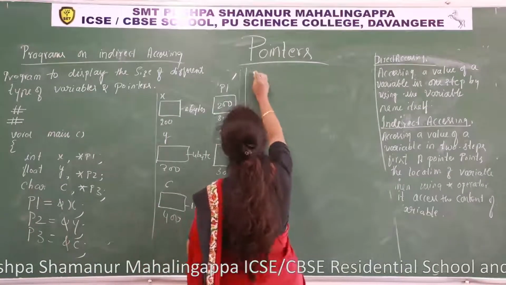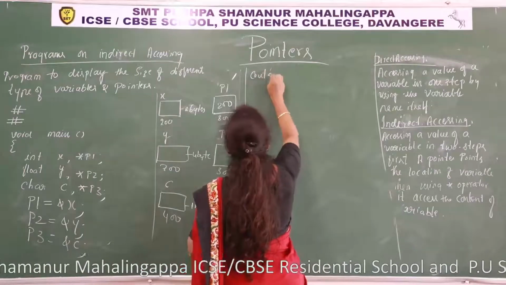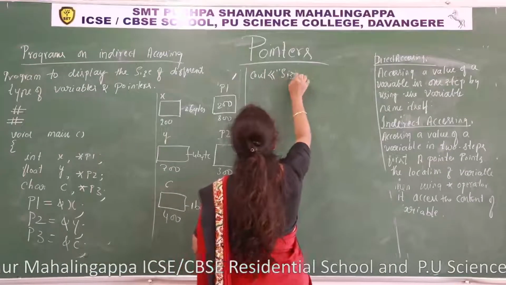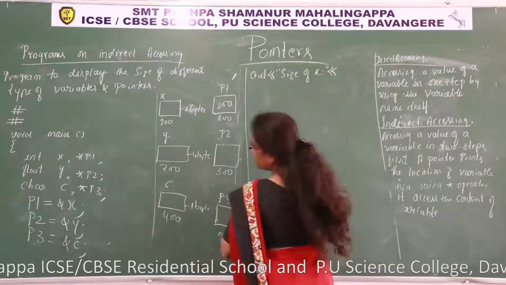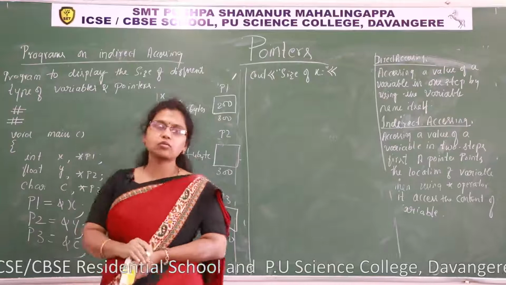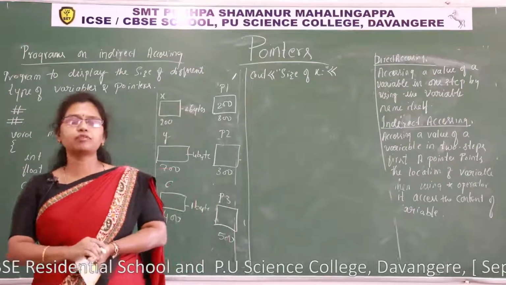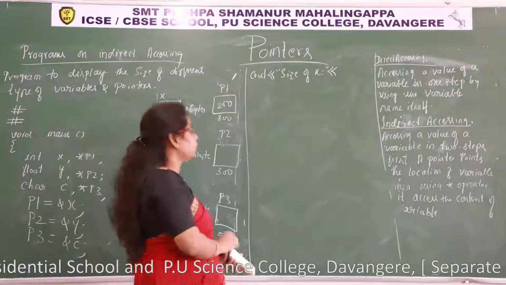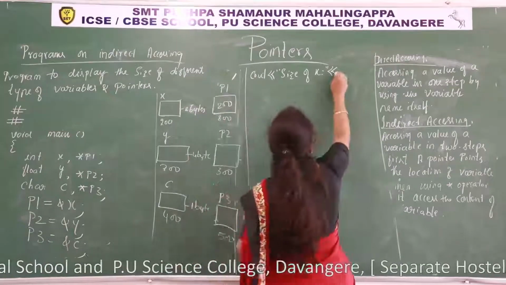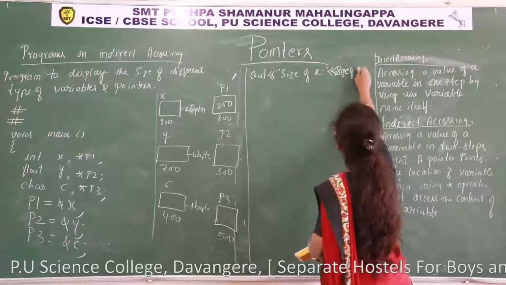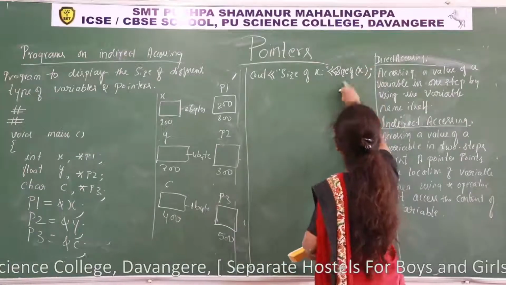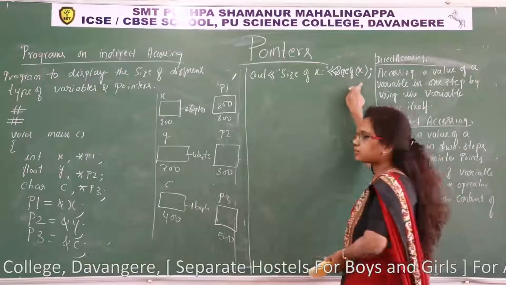Now, see out, size of x. We all know there is an operator called sizeof operator. It returns the size of a variable, how much memory it occupies. To this I have to pass a variable whose size I want to display. sizeof(x) returns the size of memory.